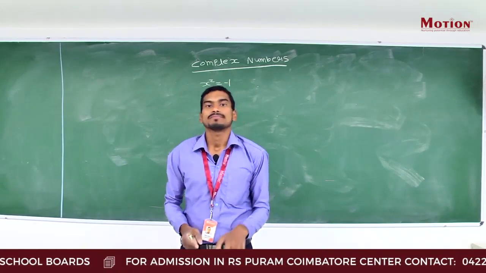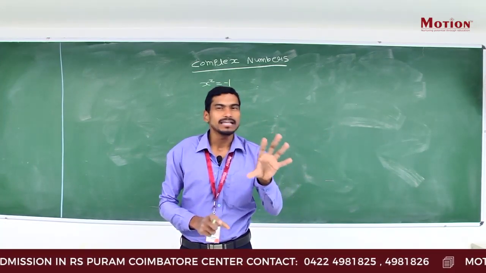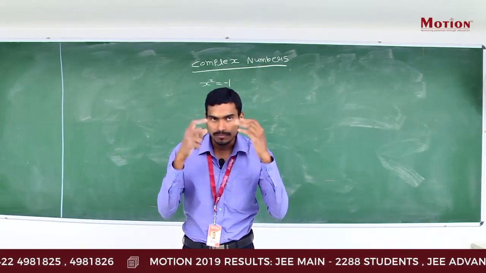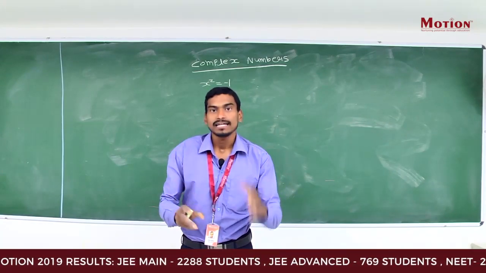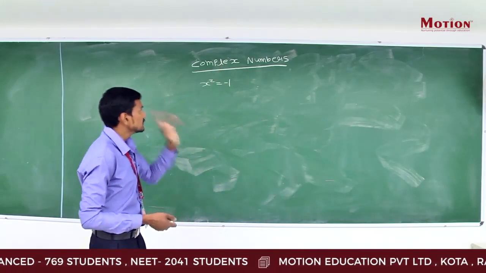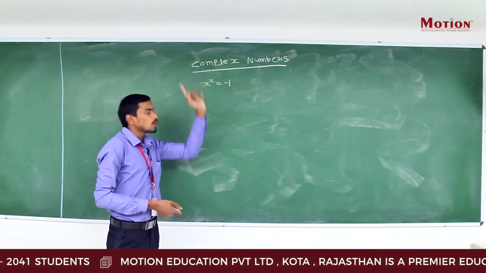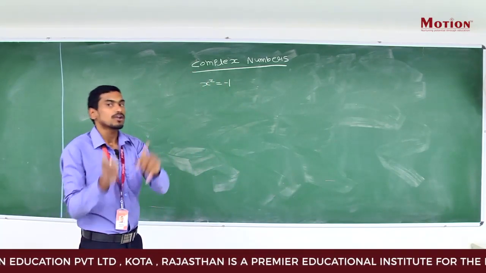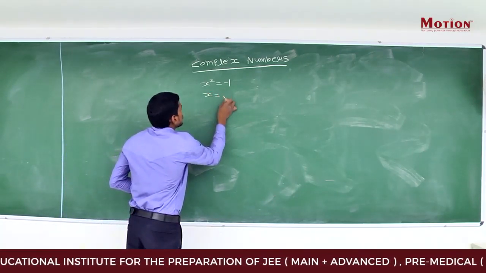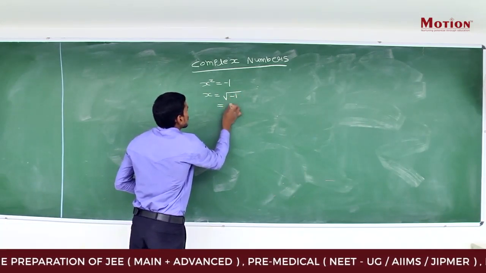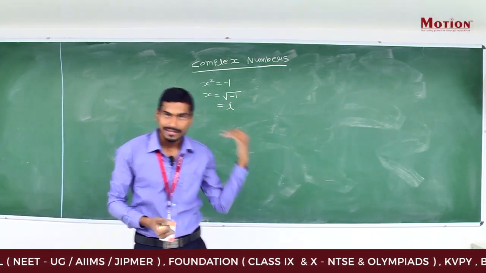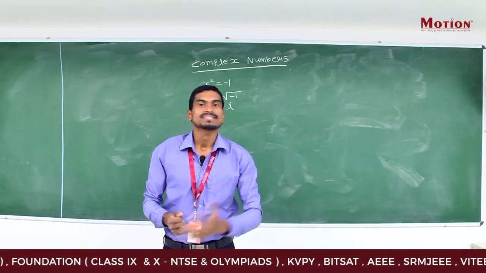How did he find out complex numbers? Point is, he was just dealing with equations, cubic equations. He was trying to find out the roots. So some things were coming and he started thinking, and then he came to a conclusion and he found out complex numbers. He said that such types of equations also have solutions, but those solutions are not real. So what are they? Imaginary. So we write x is equal to root of -1, that is iota. He found out that this value is iota. So from here the journey of complex numbers began.